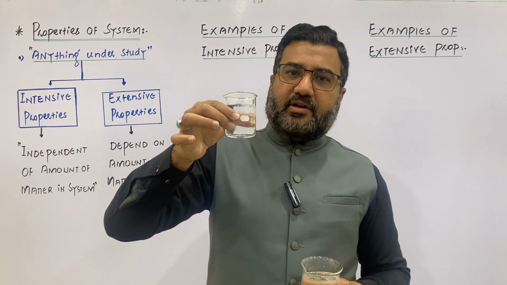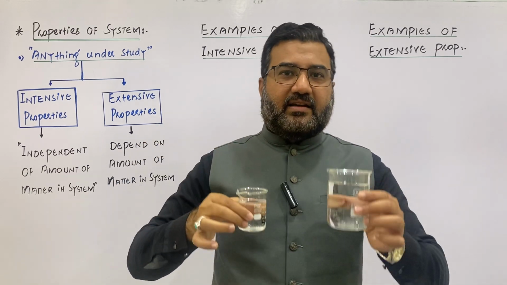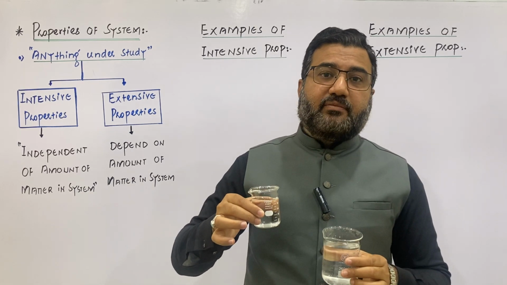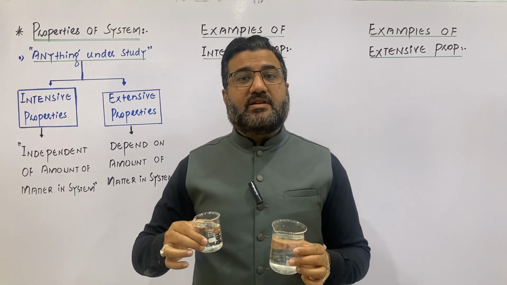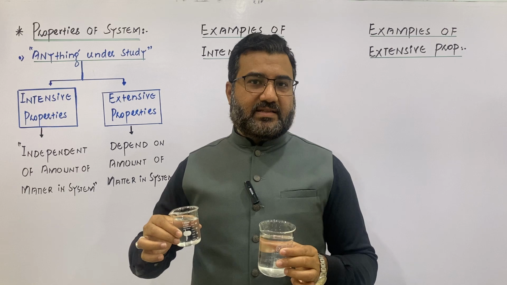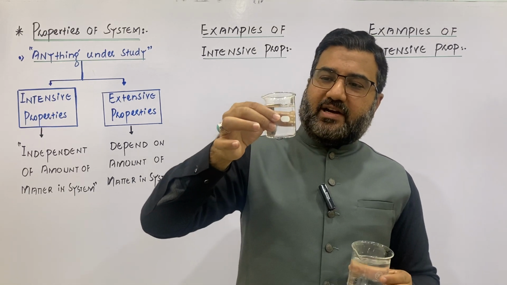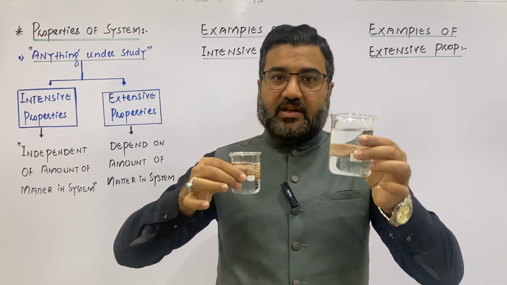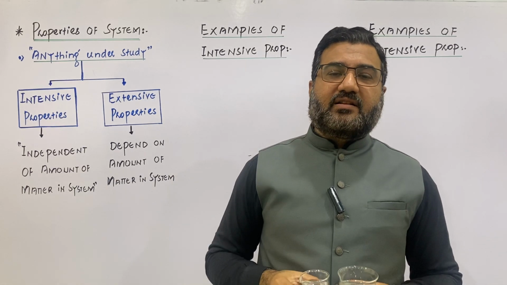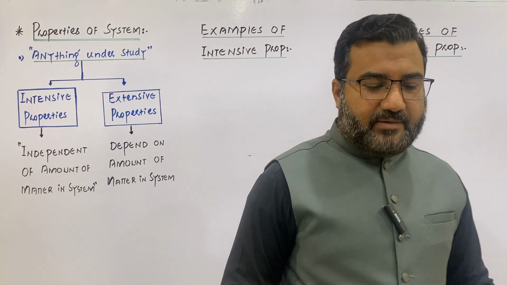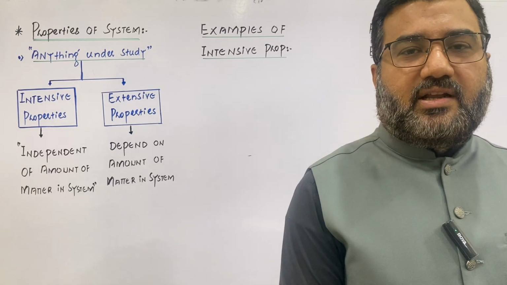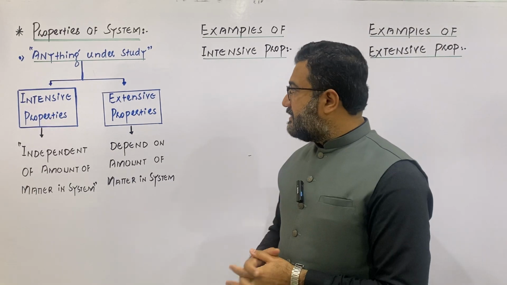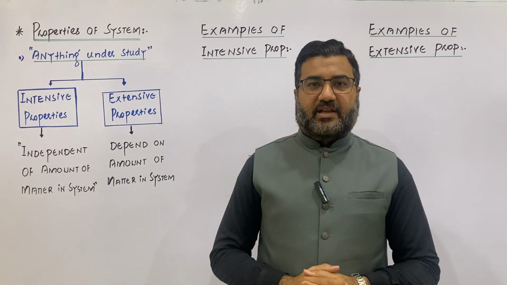Lesser the quantity of matter, lesser the mass; greater the quantity of matter, greater the mass. Similarly, volume is also a property which depends upon the amount of matter in the system. Lesser the amount of matter, lesser the volume; greater the amount of matter, greater the volume. So mass and volume are the two properties that are basically dependent on the amount of matter in the system. So they will be examples of extensive properties.